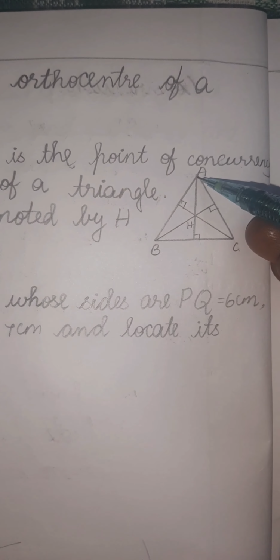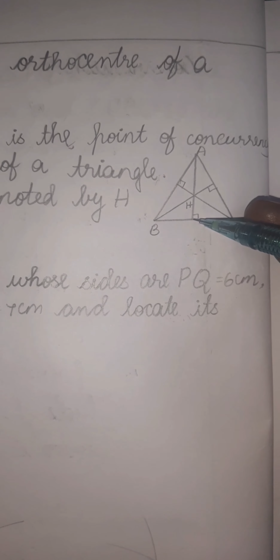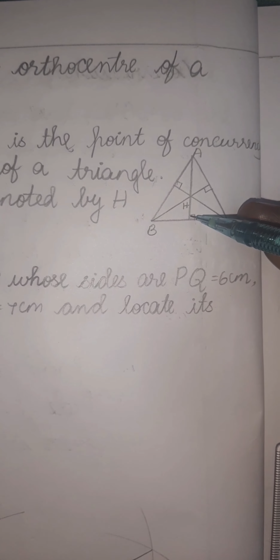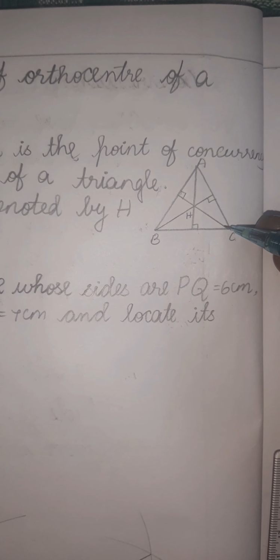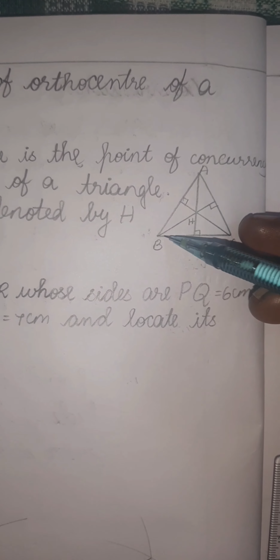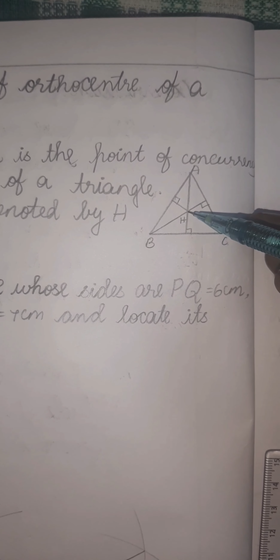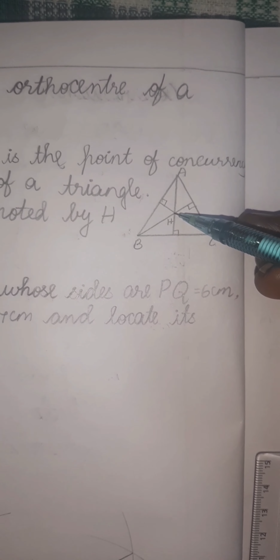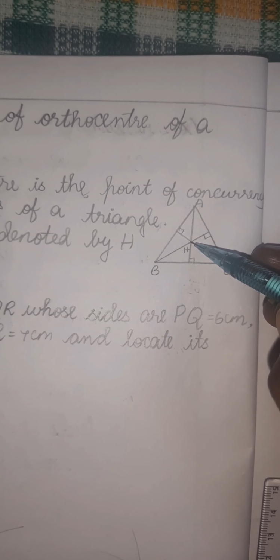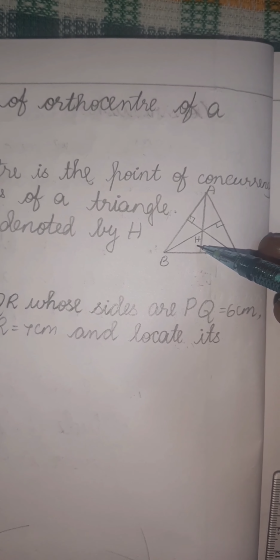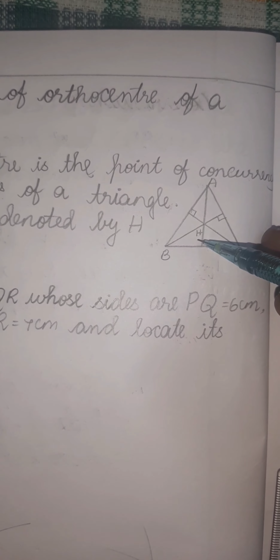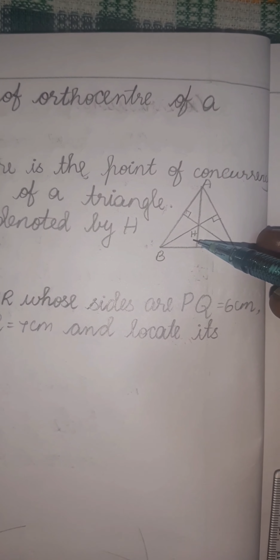So from the 3 vertices, we will draw 3 altitudes. These 3 altitudes meet at a point. That is the point of concurrency, and we use the capital letter H. Should not change this capital H.